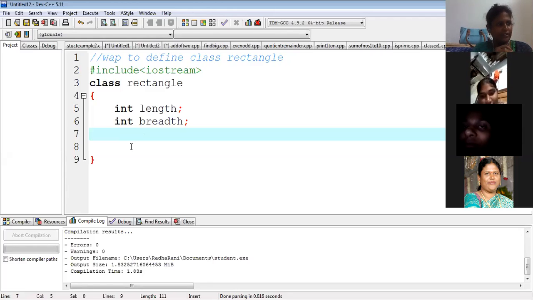And any other? Good. But presently we are not going with draw because we need graphic classes and all. Simple. Last class we had get value. So here, what will you do? What operations can you do with length and breadth? Mathematical operations, area, using length and breadth.